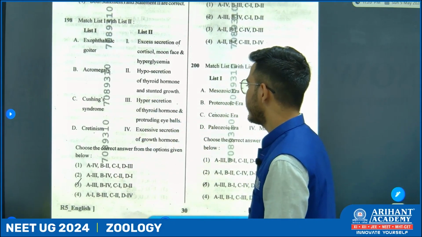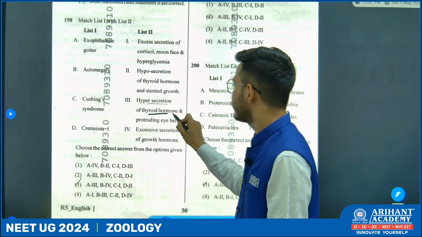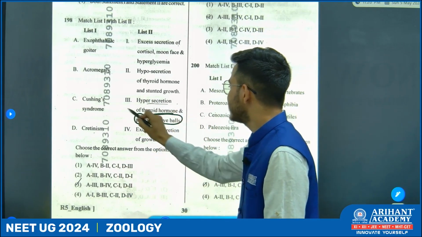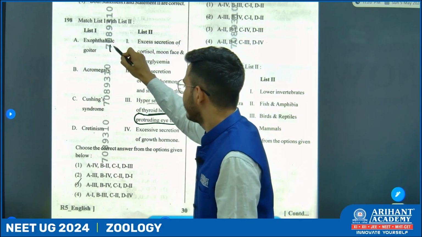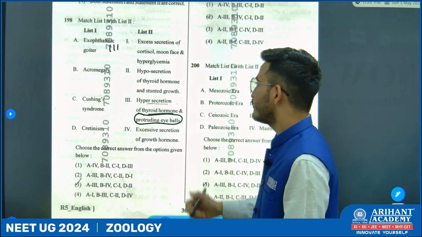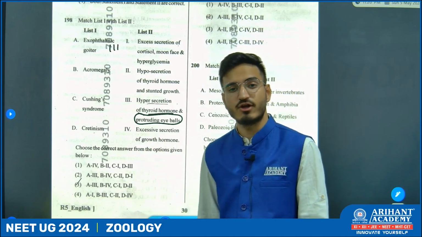Now, exophthalmic goiter is because of hypersecretion of thyroid gland, and the symptom is protruding eyeballs. So, option A will have 3. Now, acromegaly, we all know it is because of excessive secretion of growth hormone.